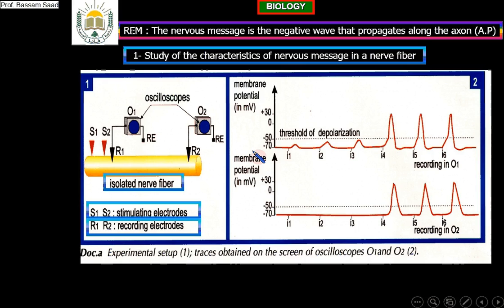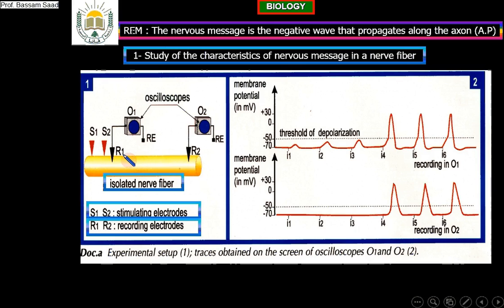But if you put the second electrode in the region, in this case you will obtain such a recording. It is called monophasic and not biphasic. Monophasic, one upward recording. Normally we use this connection to facilitate things and to facilitate the study of the document.